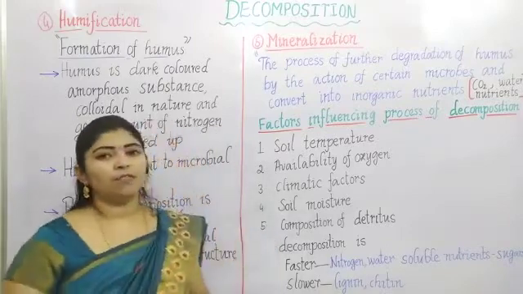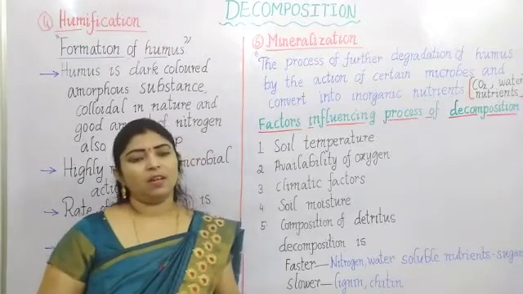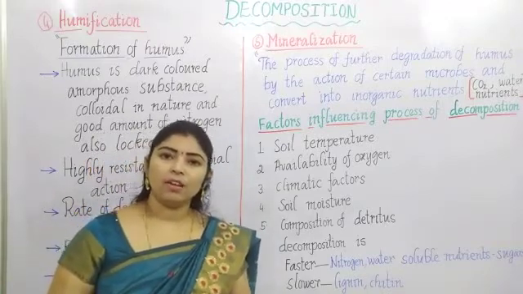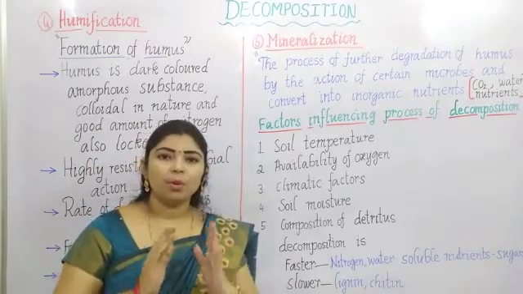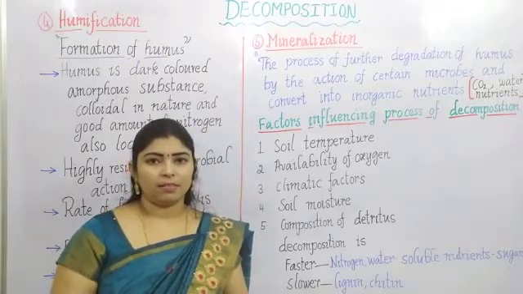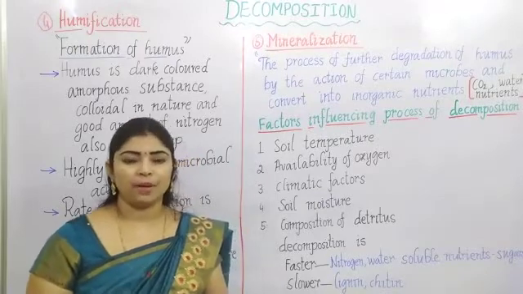The decomposition process involves 5 steps. First one is fragmentation. In the process of fragmentation, what is happening? The detritus is broken down, which means breakdown of the organic matter. Detritus is broken down in the process of fragmentation.